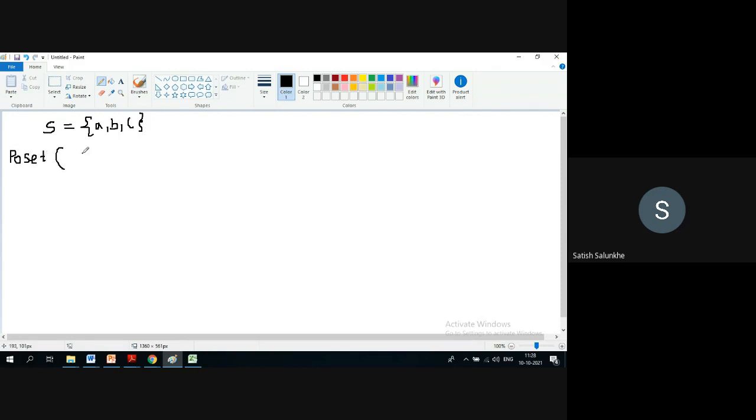Poset is this, that is P of S. Now what is the meaning of P of S? Power set of S, comma, the relation, that is partial order relation, that is subset. So construct the Hasse diagram for this. This is the exercise I am giving to you now. To construct this, you need to first come out with this power set of S. Once you come out with this power set of S, come out with this relation R that is applied on this. Once you get this, you are ready to start.